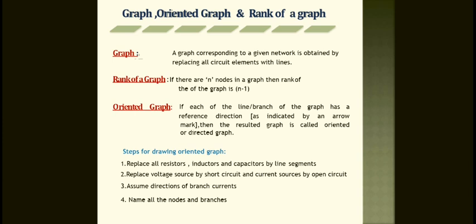Whatever sources are there, if a voltage source is available it should be short circuited, and the current sources should be open circuited. Then assume the direction of the branch currents, and name all the nodes and branches. These are the steps involved in drawing an oriented graph.